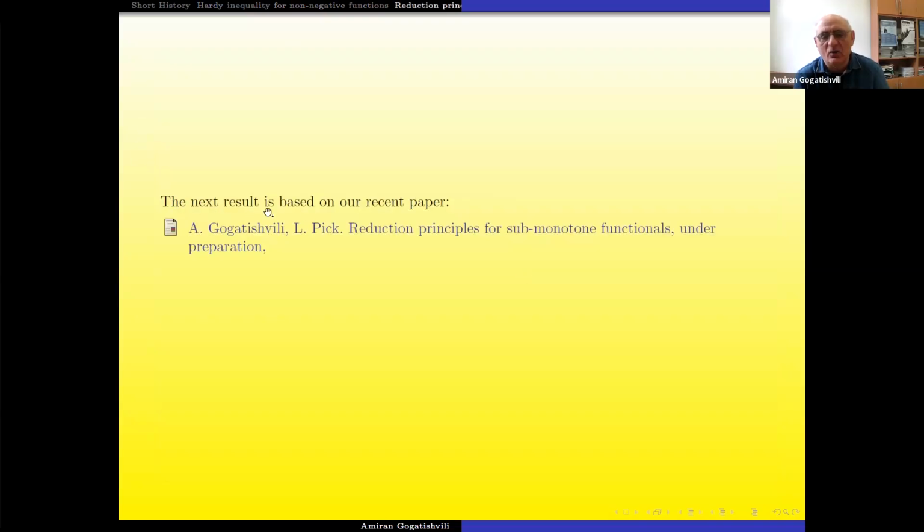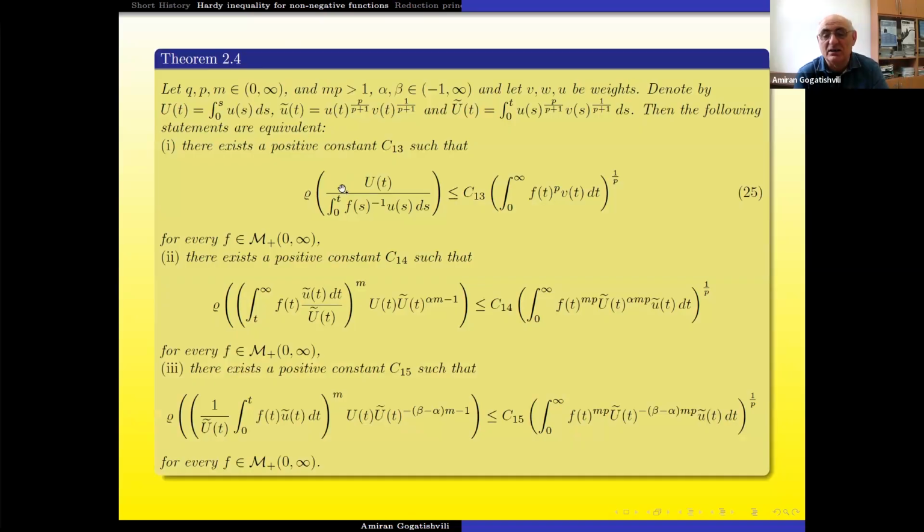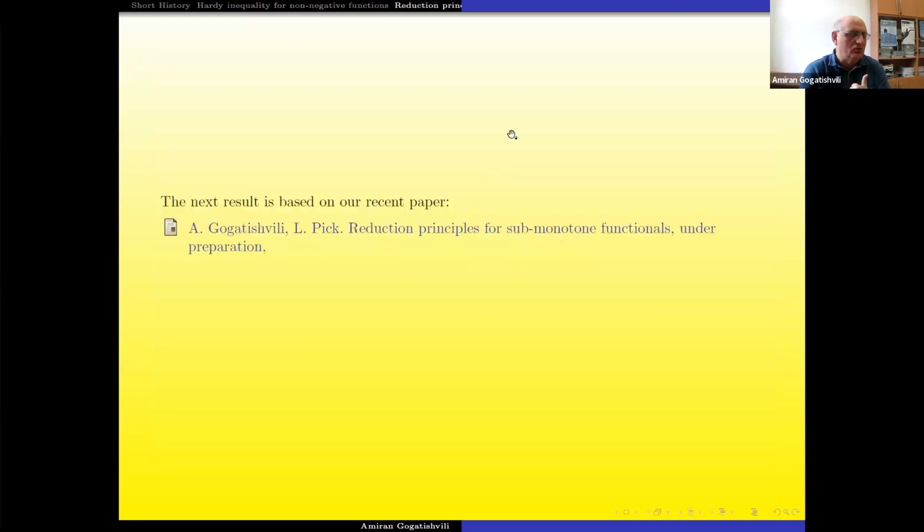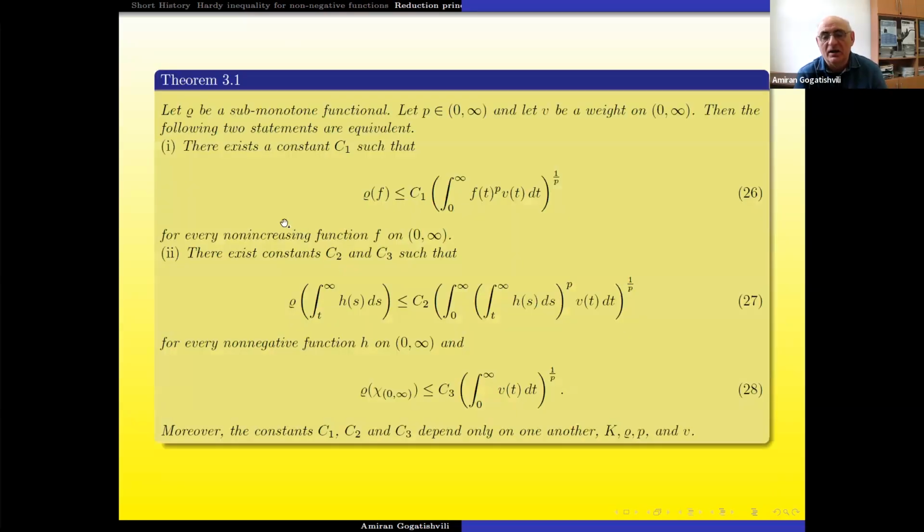Okay, now our next results are from another paper of ours which is under preparation now. It's not yet even a preprint. These are the ideas. What I used for the Hardy, it's everywhere. Can you see positive? Yes, but now our interest is to consider monotone functions. These ideas and these proofs we can use for monotone functions. And now the next theorem in this paper under preparation is this inequality.